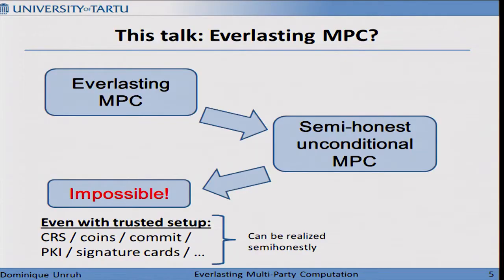And actually, handling all of these is very easy. All you do is you show that you can realize all these in a way that is secure against semi-honest adversaries. For example, a commitment. How do I make a semi-honest secure commitment protocol? If I want to commit, I just tell you I'm committed, and later I tell you what I was committed to. If I don't cheat, this is a secure commitment protocol. So these are trivial to realize, and therefore they can't give us anything. Okay.